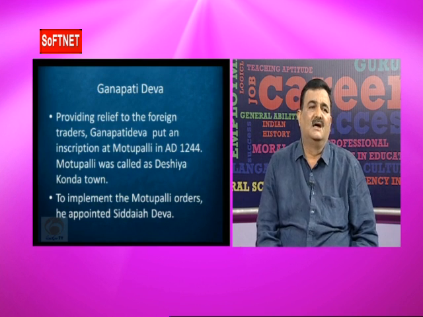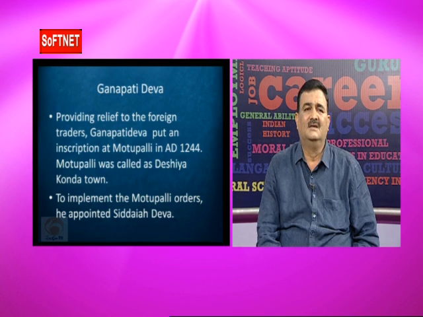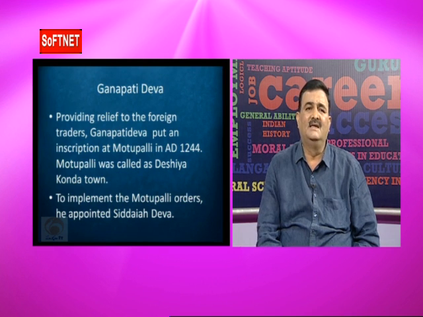The important event of the Ganapadeva period is the issuing of the Motupalli inscription in 1244 AD. In this Motupalli inscription, he guaranteed foreign traders that they would not be harassed by local officials.